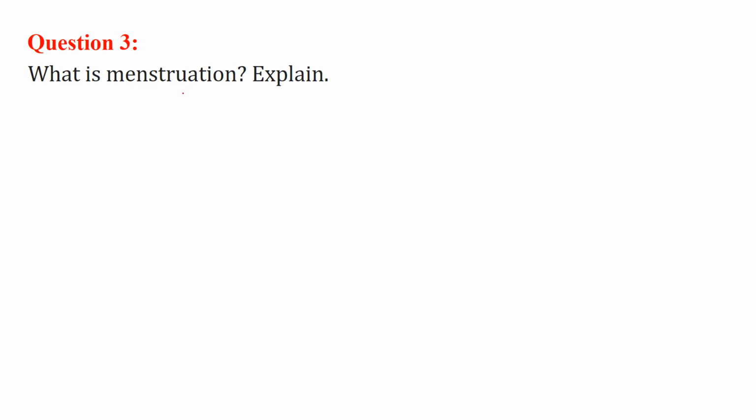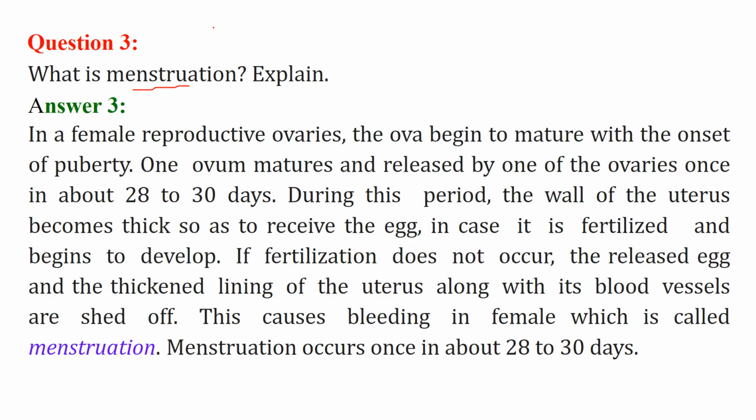What is menstruation? Explain. In females, there is a particular time when they bleed. This is a natural phenomenon and we all should talk about it. Because of this, the world is alive; all of us are here because of this natural happening.